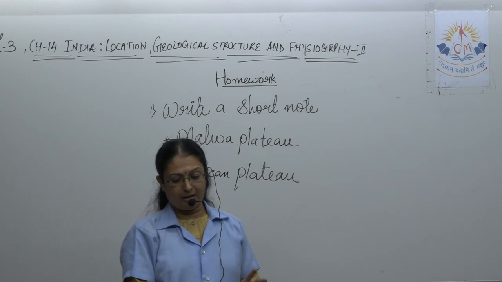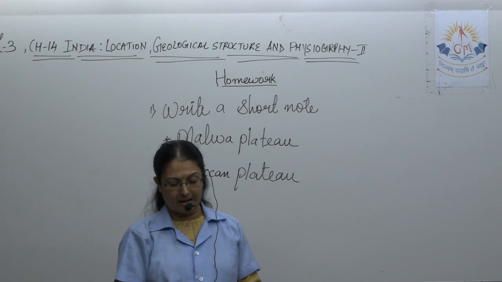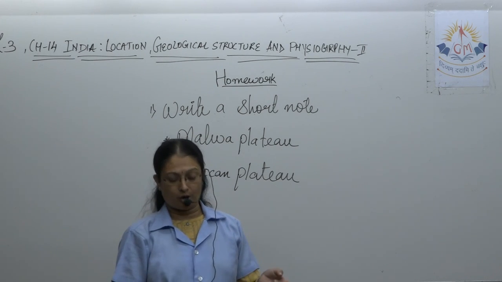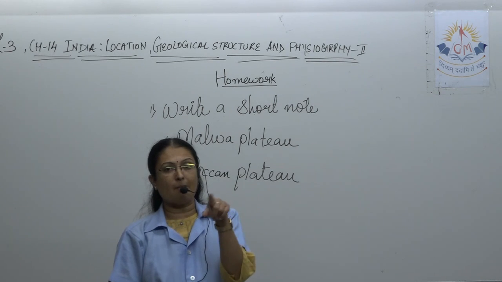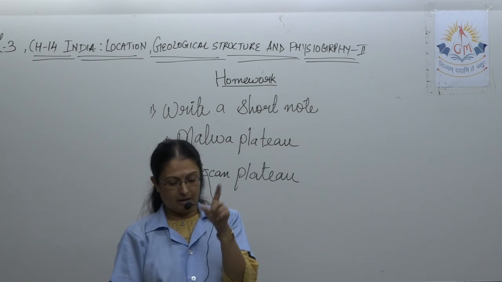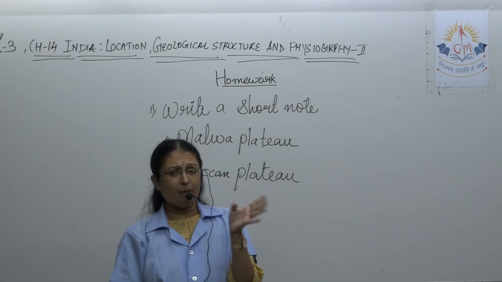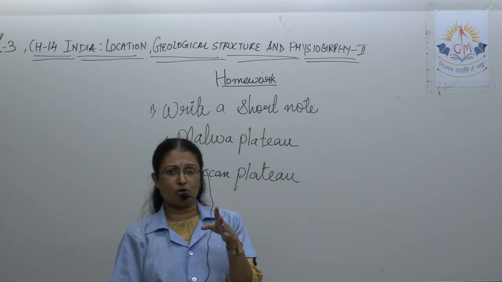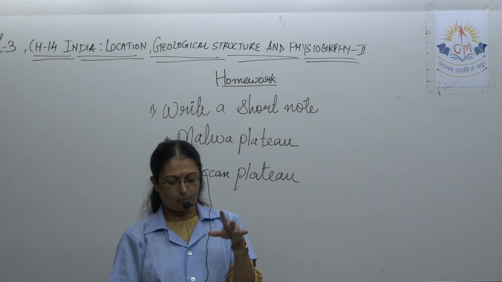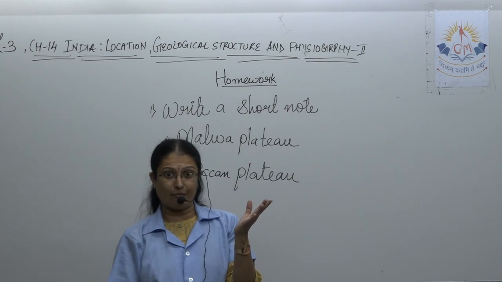In physiography we have already discussed the Himalaya mountain range, the northern mountain range. Then we talked about the Great Northern Plain, and now the peninsular plateau and the coastal plain. So one physiography division is left, the archipelago, the Dweep Samuh.